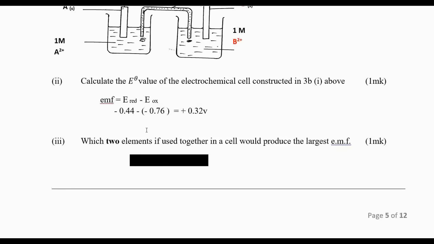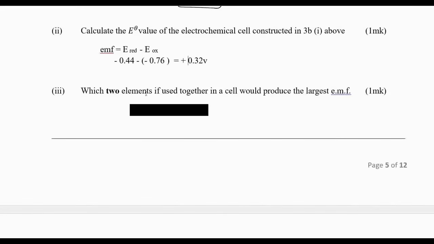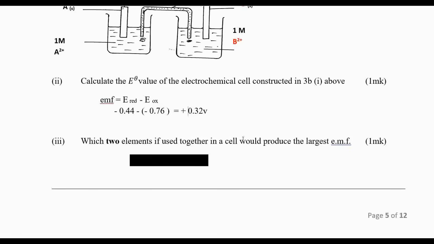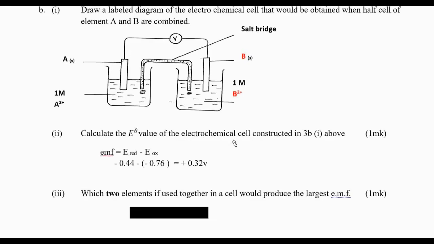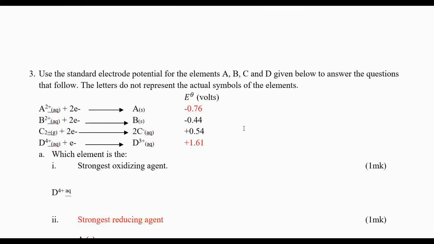Which two elements, if used together in a cell, would produce the largest EMF? The elements that will produce the largest EMF are the one that is the most negative and the one that is the most positive.